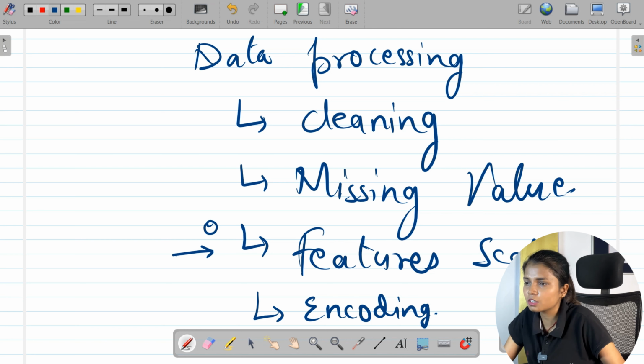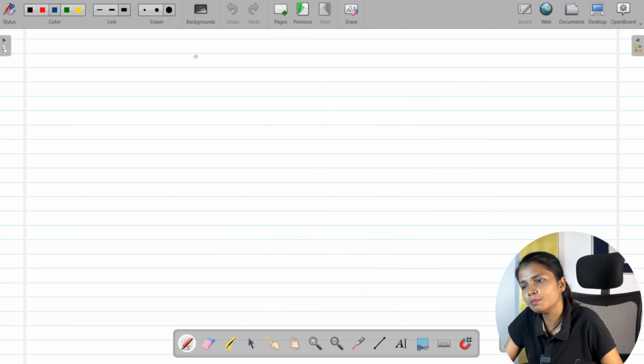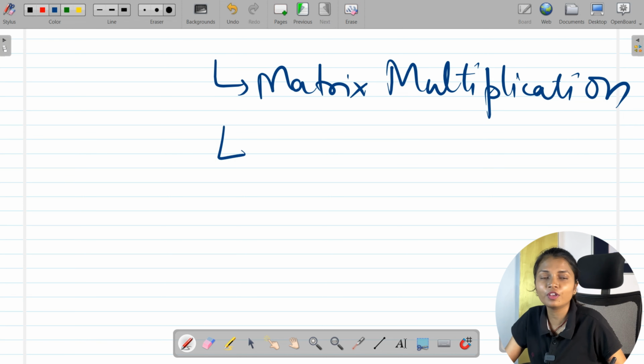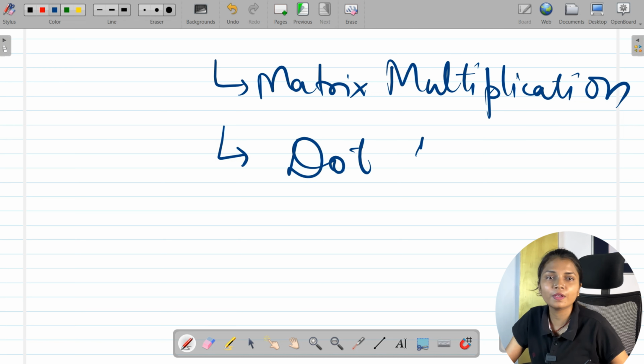When it comes to data processing, you have to clean the data to make it perfect. You have to work with the missing values, so you have to pick up those values from the data. Then there is feature scaling. We also have to scale some values. Whenever the values are really small, we have to scale them. So for this reason also we need NumPy.